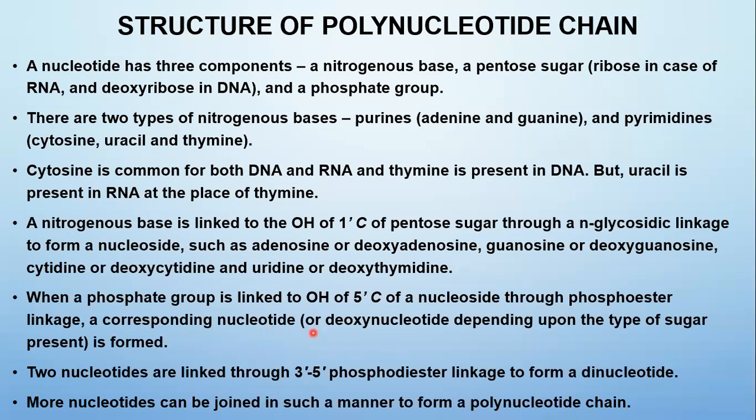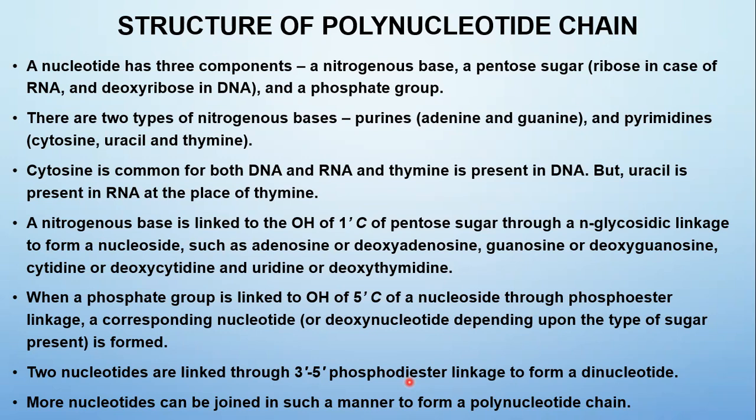So two nucleotides are linked through 3'5' phosphodiester linkage to form a dinucleotide. 3' refers to the position of the carbon, the third carbon of the pentose sugar, and 5' refers to the fifth carbon present in the pentose sugar.